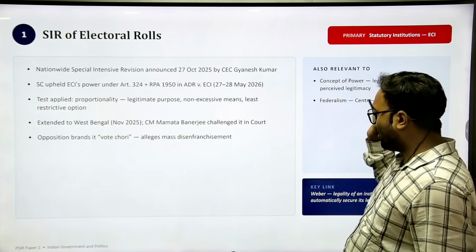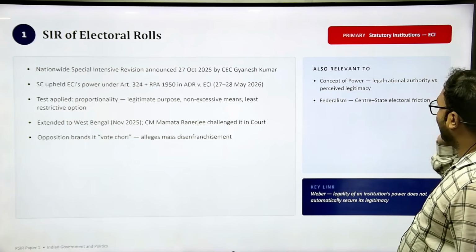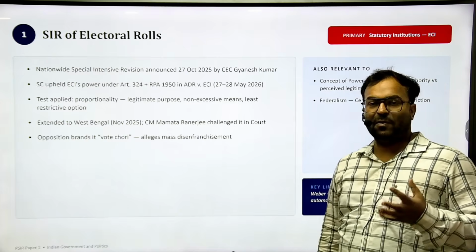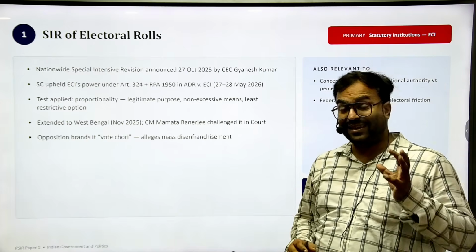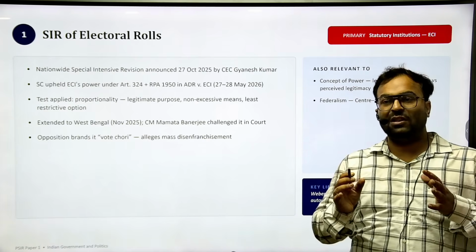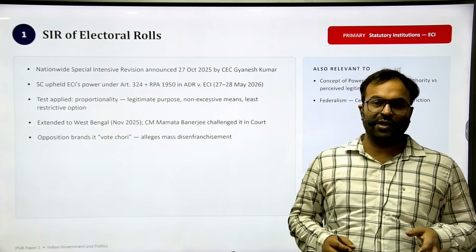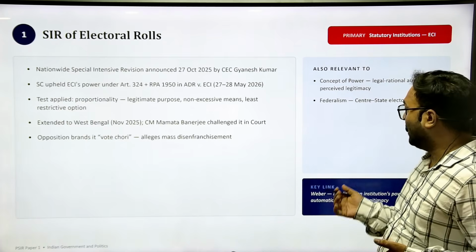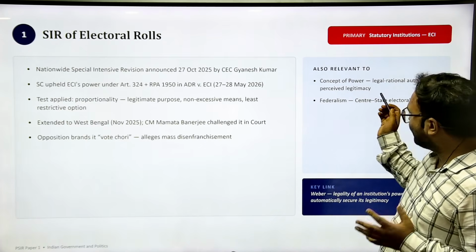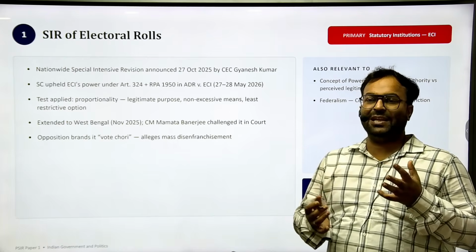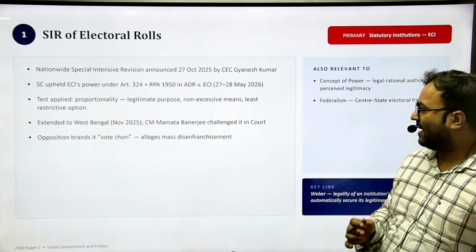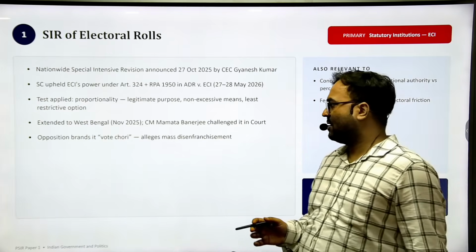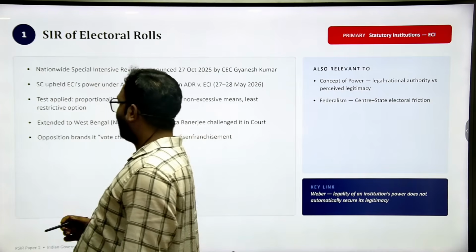Also there is one topic called concept of power, where legal rational authority versus perceived legitimacy. Obviously Election Commission is a legal rational authority. It has all the legal power mentioned in Article 324 and also subsequently in RPA 1950 and 1951. But then, is it a legitimate authority? The legitimacy of Election Commission of India is dwindling, declining. So all those things will be important, especially with the West Bengal election this year. So this is one topic that you need to prepare.